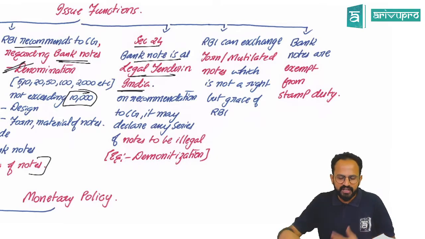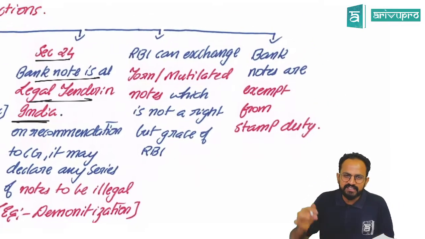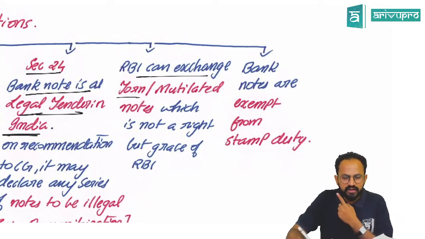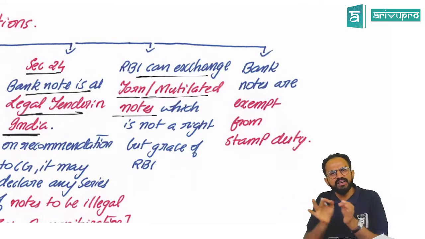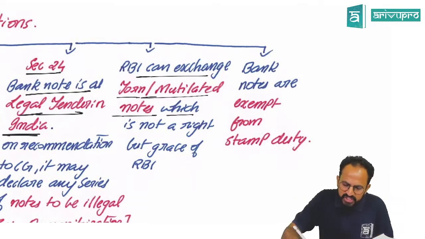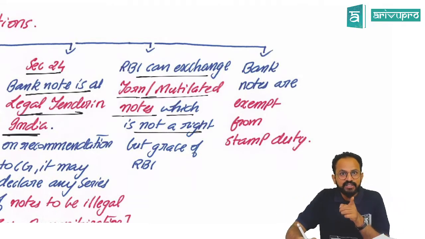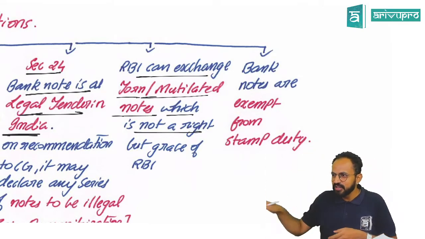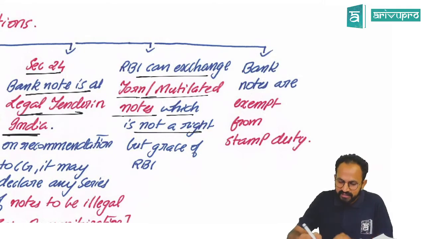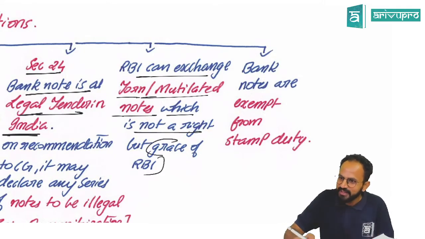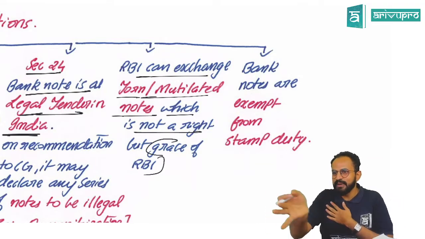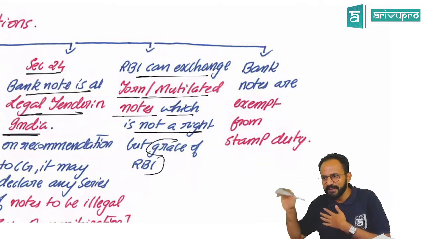Sir, what you are saying is true. Yes. These are the actual words used: RBI can exchange torn or mutilated notes. It is not a right. You cannot go and demand, hey RBI, give me back a proper note. It is not your right, but it is the grace of RBI. If at all it takes the note, you will get back your note. If not, you will not get it back. Yes, sir.